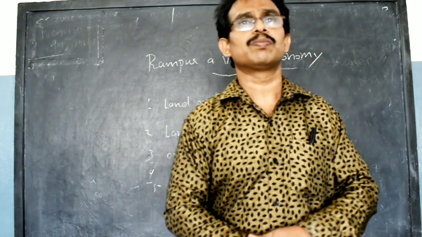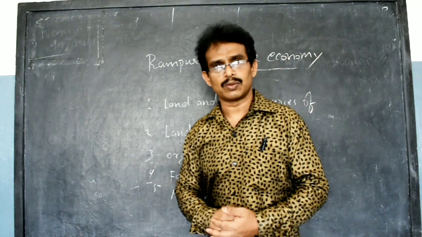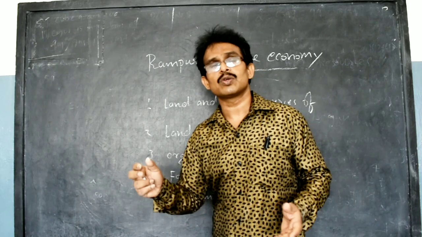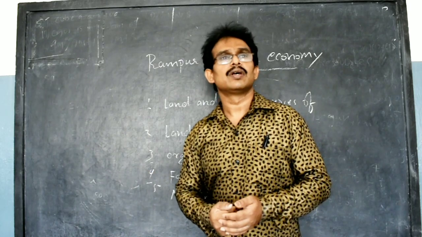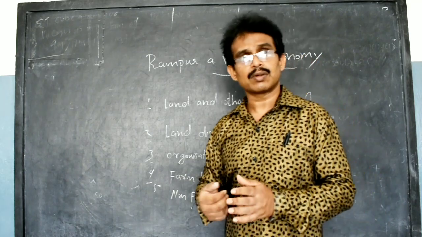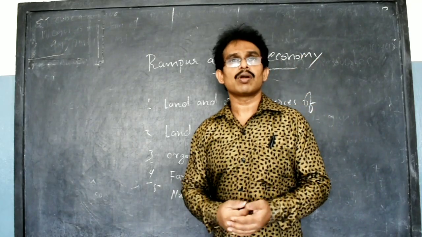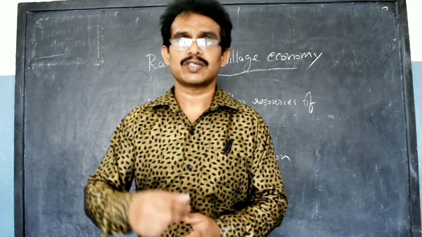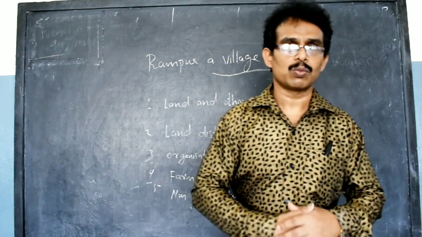How are we organizing production in the particular village areas? Here is Rampur village's production arrangement. The most important factors of production are land, labor, capital, organization and technology. About land, we have already studied. Then workers we can also study. First, workers: without workers, production is not possible.